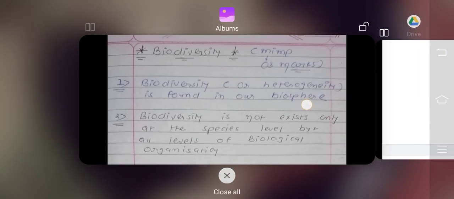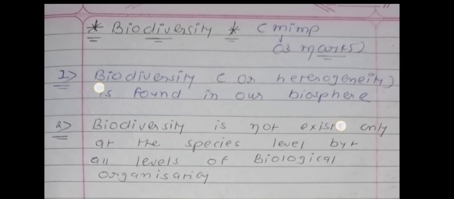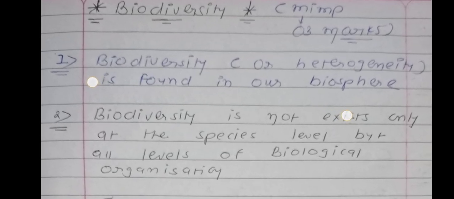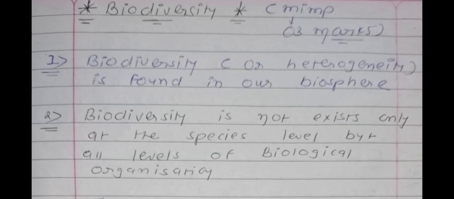Now we will go to the notes. Okay, see the title is biodiversity. It is a most important question of 3 marks. So first point, biodiversity. See, there are two words, bio as well as diversity. Bio means living organisms, living things, and diversity means differentiation, variation, diversiform character. So the meaning of the word biodiversity is the different characters, diversiform characters, variation found in living organisms.